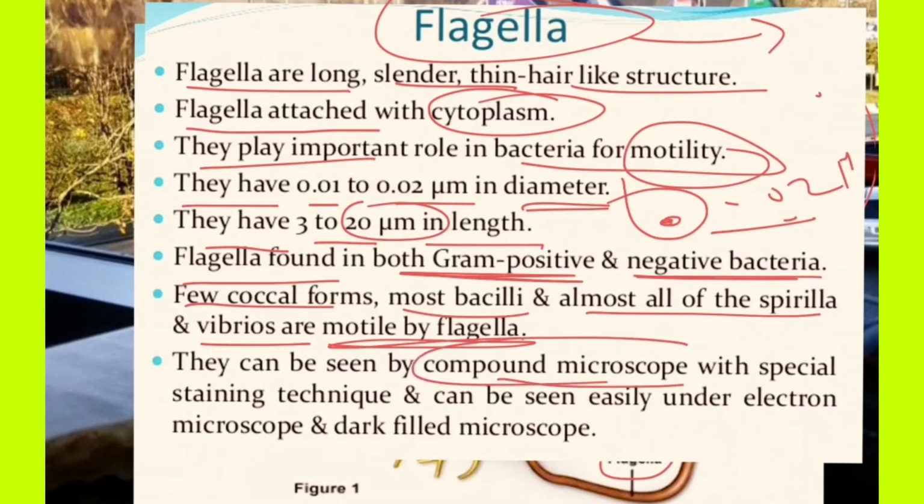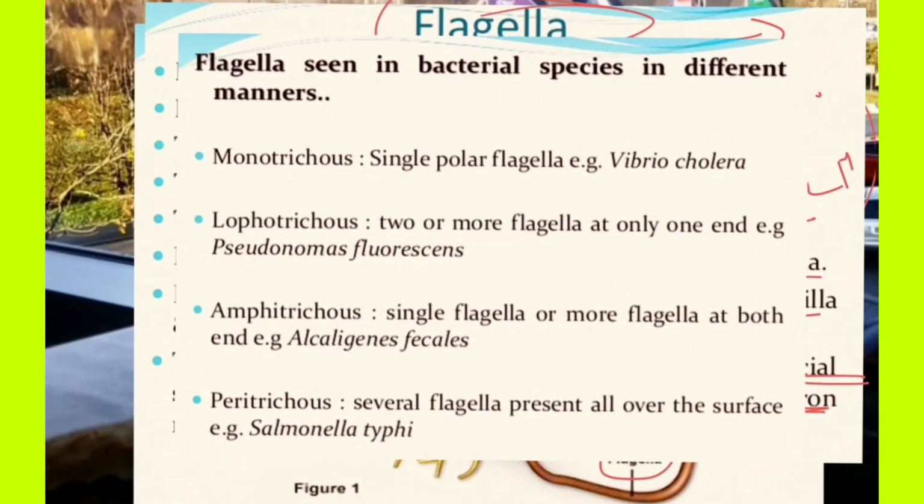They can be seen in compound microscopes. You can also visualize them under a compound microscope with a special staining technique, the flagellar staining technique. I will tell you in later sections. They can be seen easily under an electron microscope, where you can visualize them with or without staining. So you can visualize these structures slowly with the help of the microbial staining process.